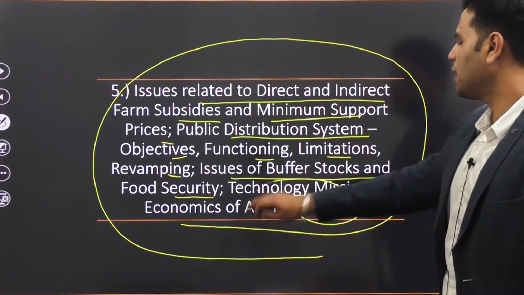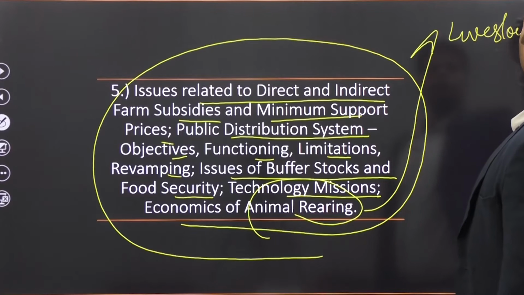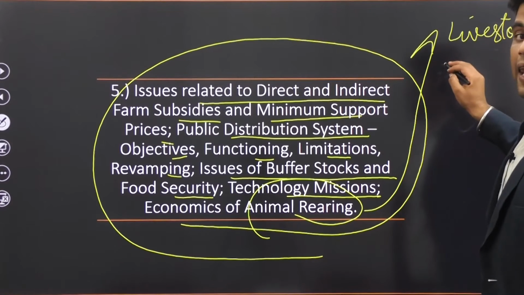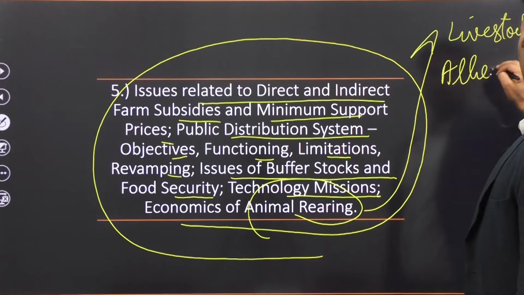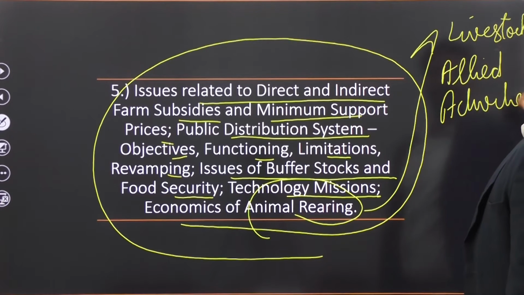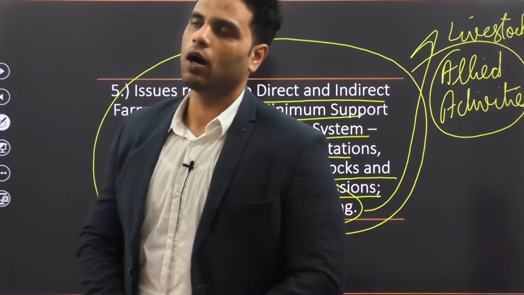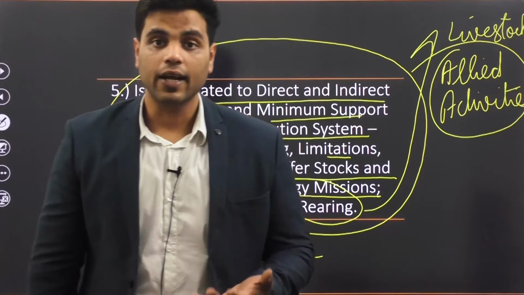By economics of animal rearing, they're talking about livestock and allied activities. Agriculture and allied activities, while economics of animal rearing deals with allied activities. Fishery, poultry, piggery, cattle rearing, all that stuff.